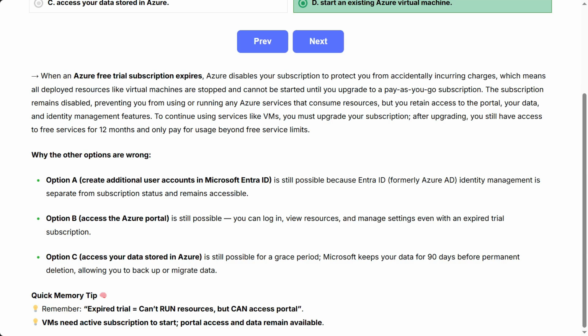Why the other options are wrong. Option A, create additional user accounts in Microsoft Entra ID, is still possible because Entra ID, formerly Azure AD, identity management is separate from subscription status and remains accessible. Option B, access the Azure portal, is still possible. You can log in, view resources, and manage settings even with an expired trial subscription. Option C, access your data stored in Azure, is still possible for a grace period. Microsoft keeps your data for 90 days before permanent deletion, allowing you to back up or migrate data. Quick memory tip. Remember, expired trials can't run resources but can access the portal. VMs need an active subscription to start. Portal access and data remain available.